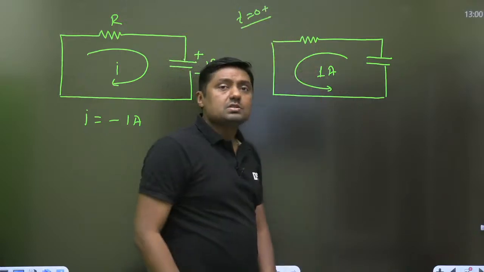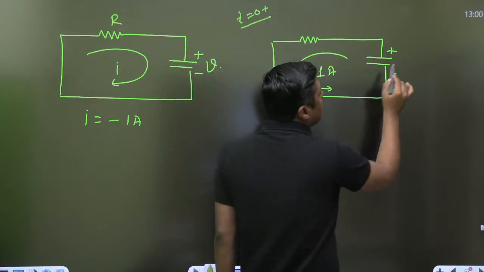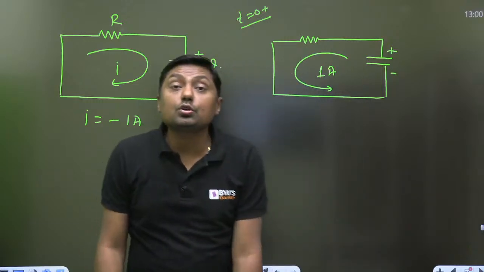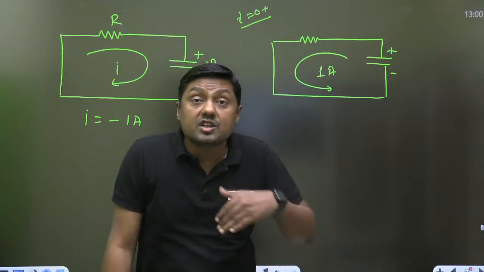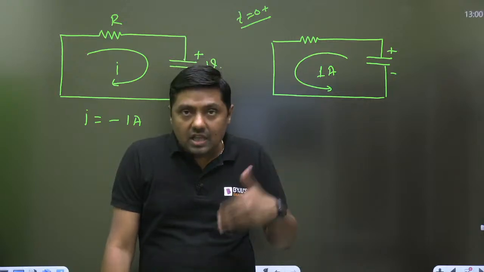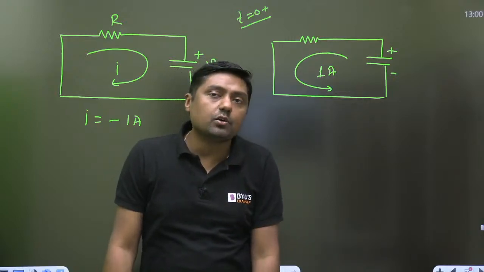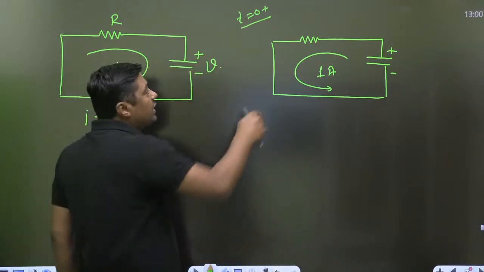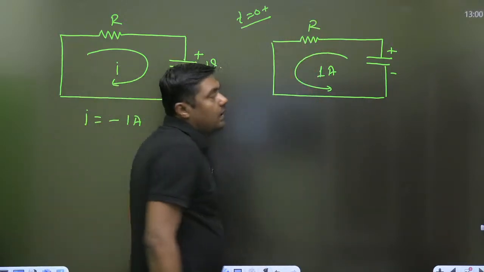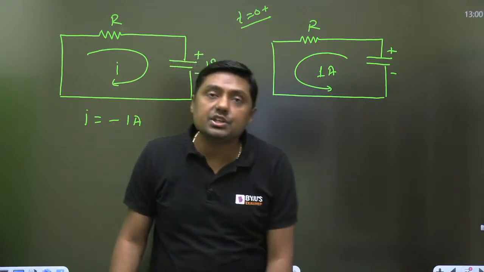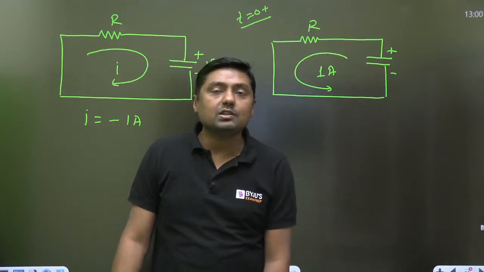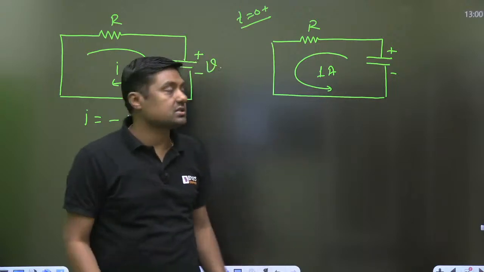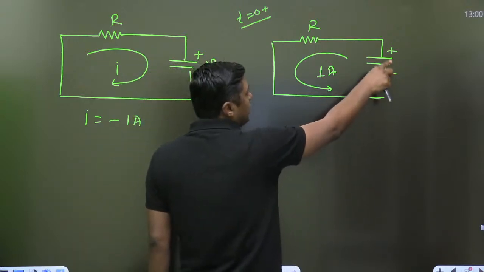What about this capacitor? Actually, this capacitor is not absorbing the power, it is delivering the power. And that's why what will be the final energy across the capacitor? It will become 0. The capacitor will give energy to the resistor, and that's why the capacitor will discharge, because current enters through the negative and leaves the positive.